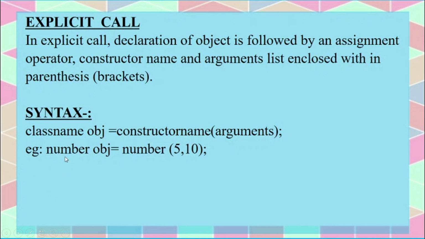In the example, Number is the class name, object is the object we have created for this class, equal to the constructor name, which is the same as the class name, that is Number, and the arguments we are passing here are 5 and 10.